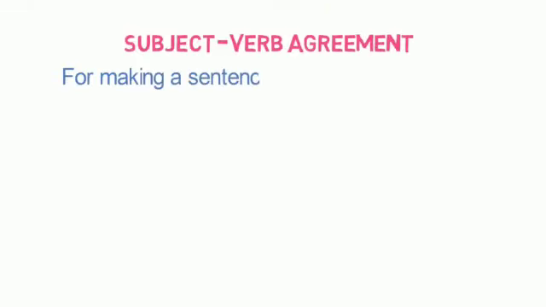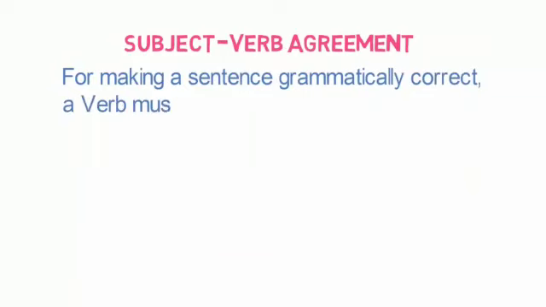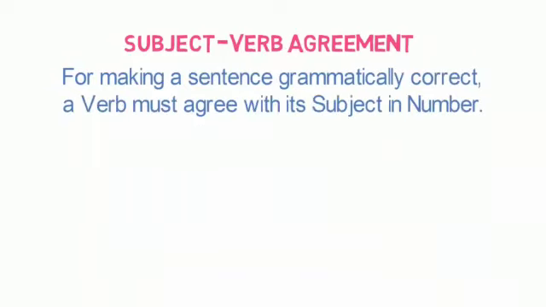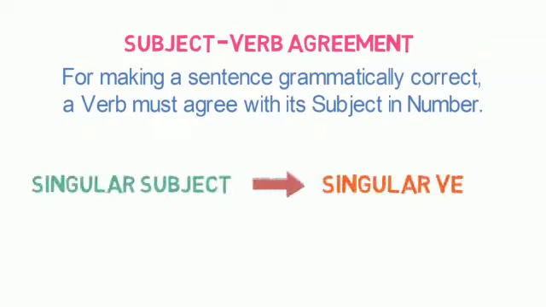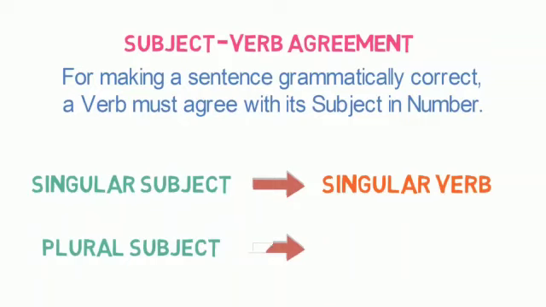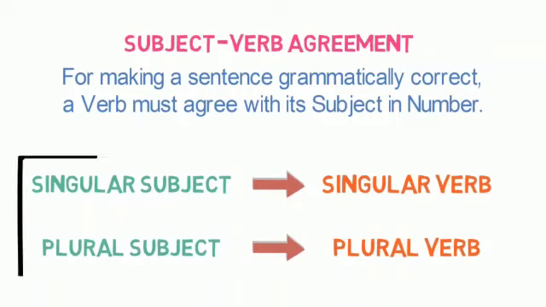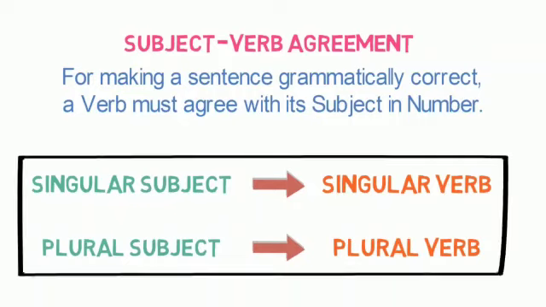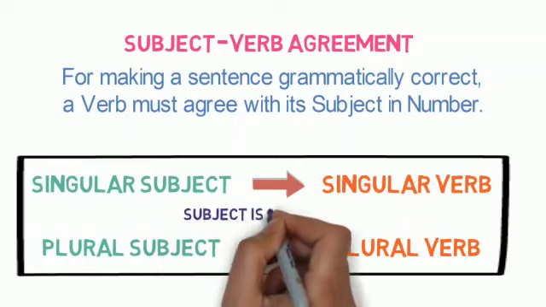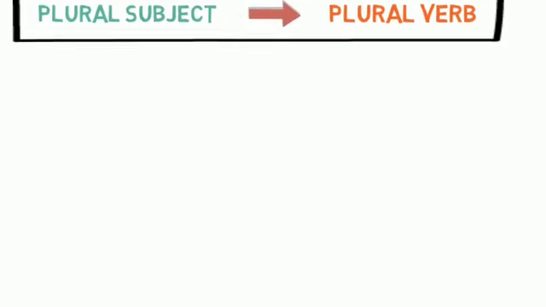I will describe the subject-verb agreement. Now the subject-verb agreement means for making a sentence grammatically correct, a verb must agree with its subject in number. You will have to remember a singular subject always takes a singular verb and a plural subject takes a plural verb. This is a very common rule of grammar, that whenever there is a singular subject, we will use a singular verb, and whenever there is a plural subject, we will use a plural verb.